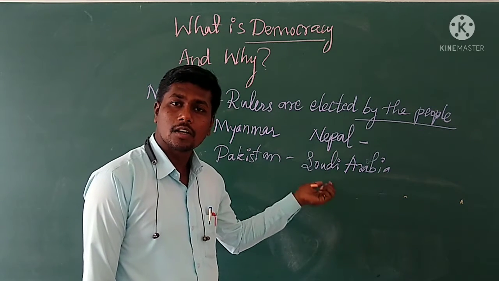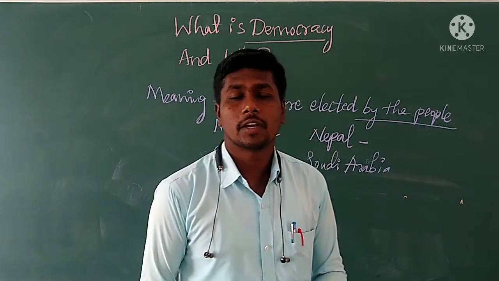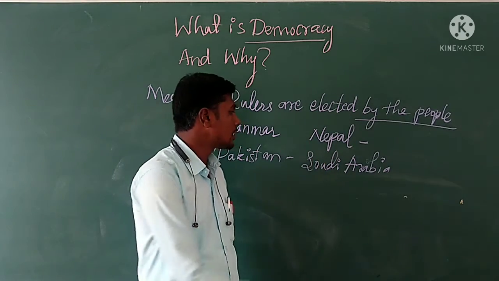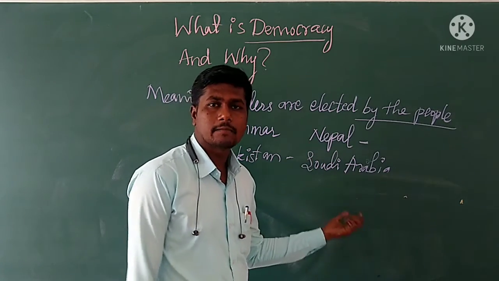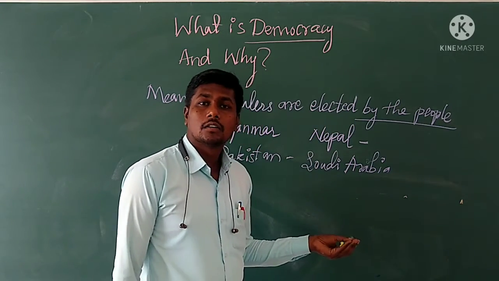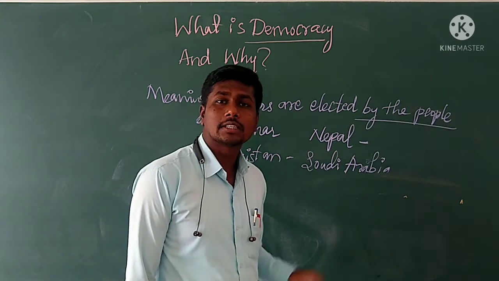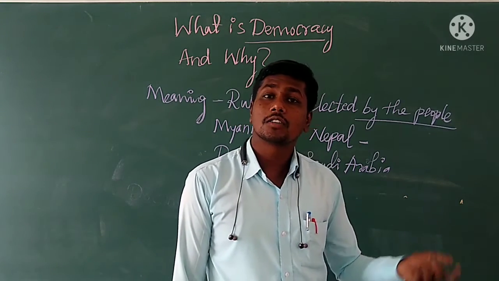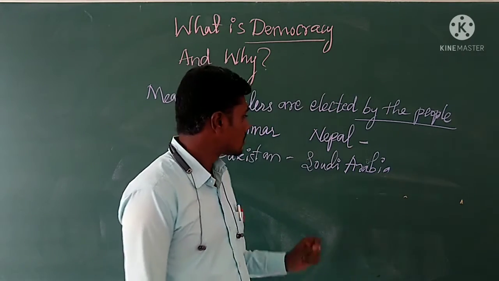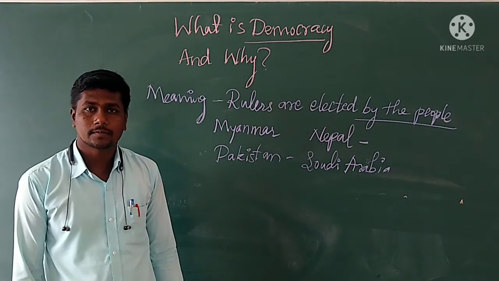Because he was born into a royal family. Even in Saudi Arabia it is the same situation. The ruler was not elected by the people. But how is he ruling the country? Because of being born in a royal family, the Saudi Arabian king is ruling the whole country.